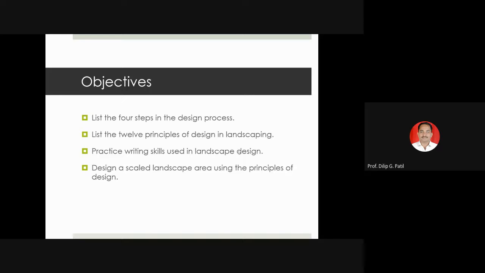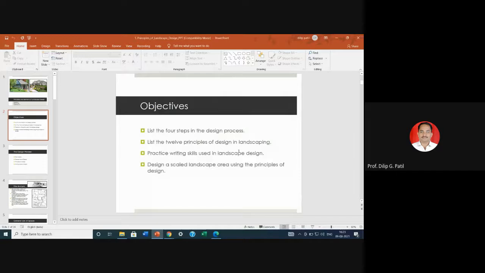Similarly, you can select plants based on their size also. How much space is available with you? Accordingly, you can select the size or type of trees also.